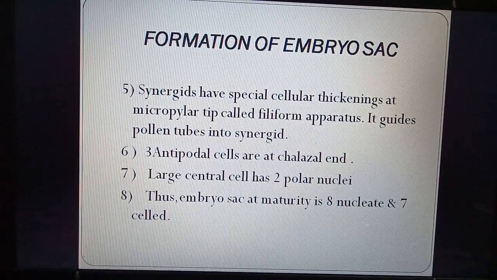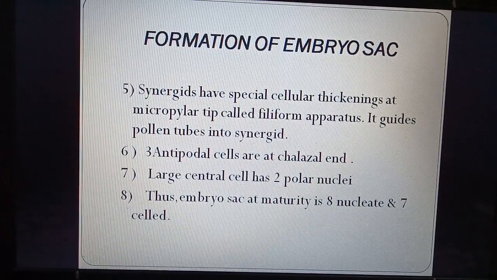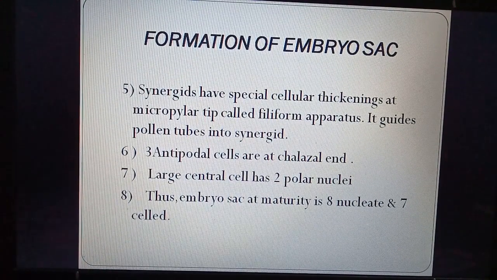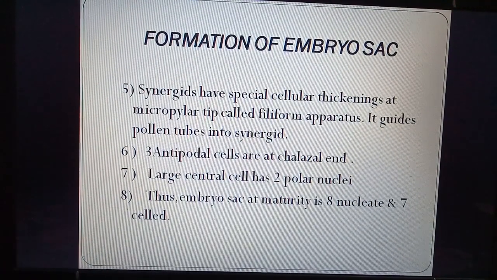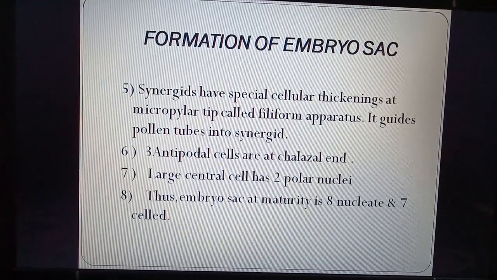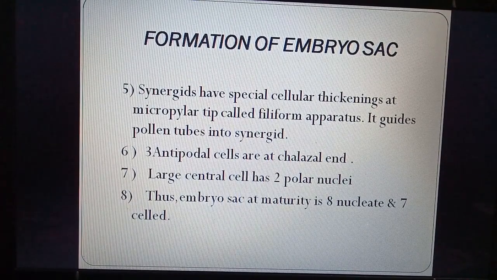Thus we can say that the embryo sac at maturity is 8-nucleate and 7-celled. Okay children, so the embryo sac has 7 cells and 8 nuclei in angiosperms. Thanks.